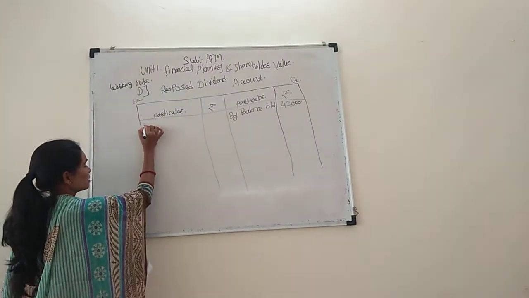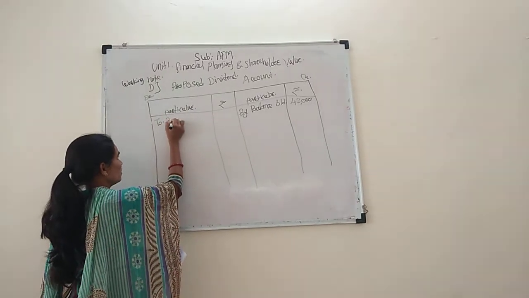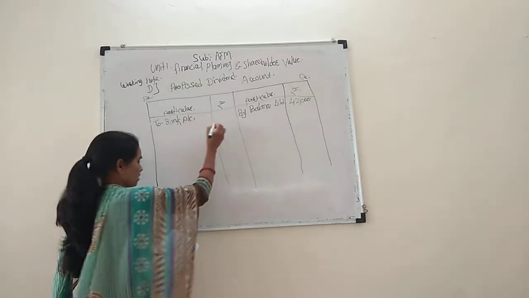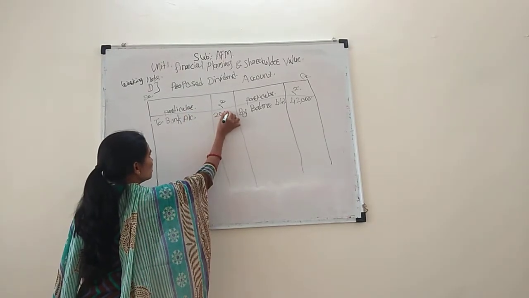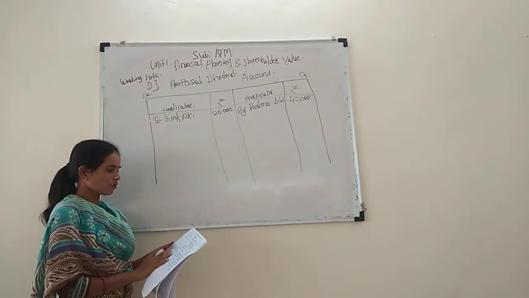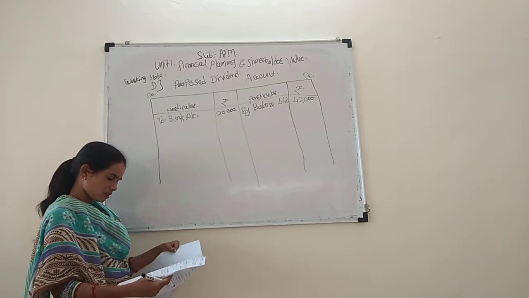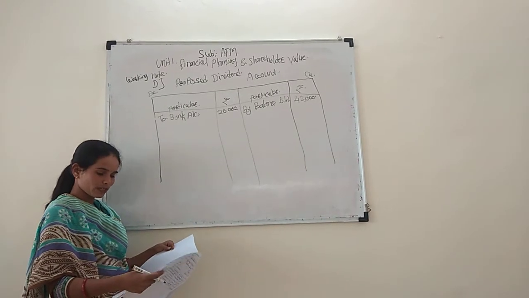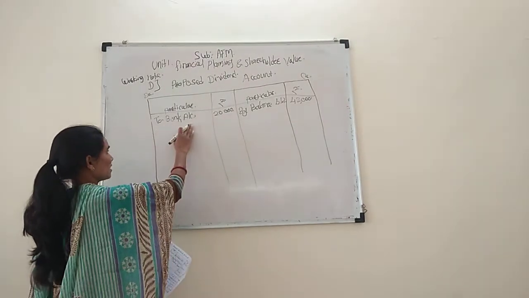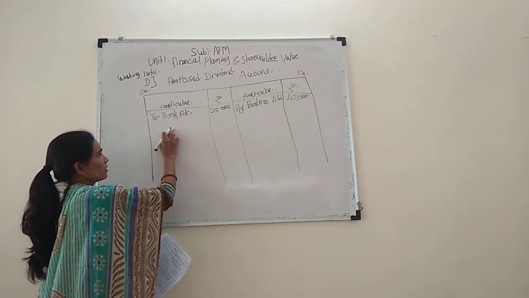On this side, to bank account 20,000. This is from the additional information: a dividend of rupees 20,000 has been paid in 2019, so to bank account 20,000 on the debit side, proposed dividend paid.